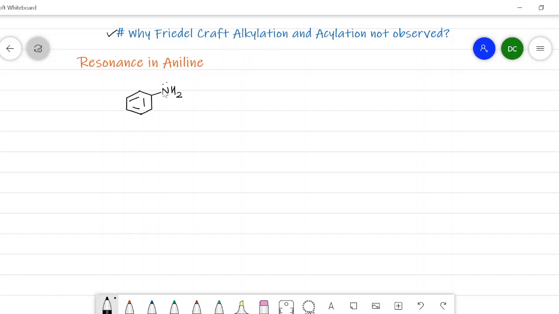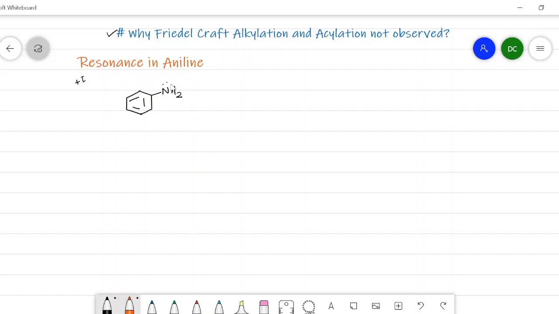That's why it exhibits a positive inductive effect, that is plus I effect. And so this amino group activates the benzene ring in the electrophilic substitution reaction. Now we will see the resonance, how it is occurring in the aniline.